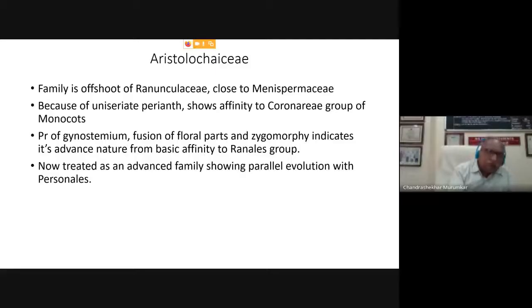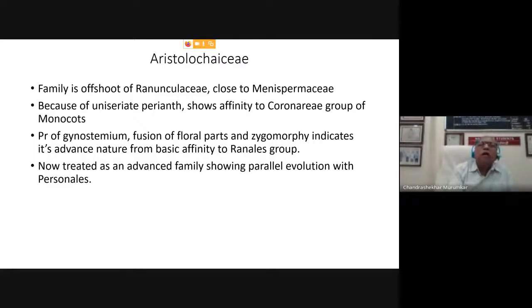And because of this advanced nature, this family has been separated from the Ranales group and placed in the magnoliids in the APG III classification system.